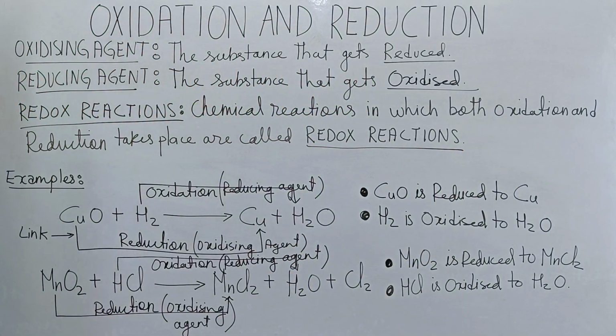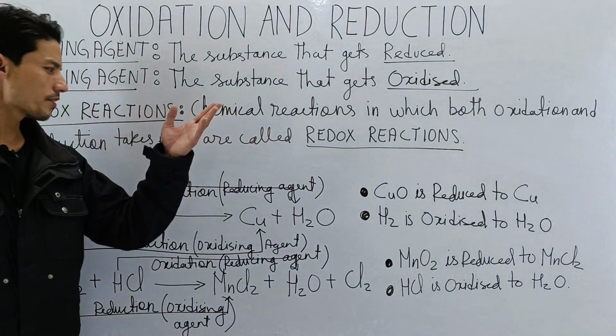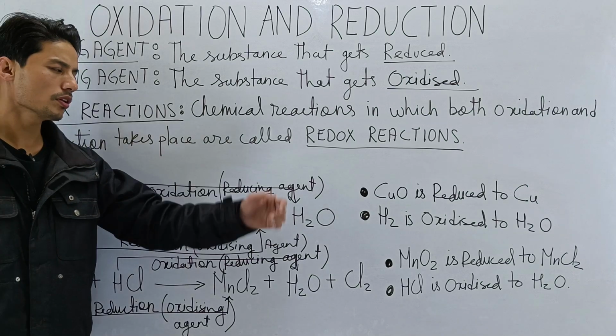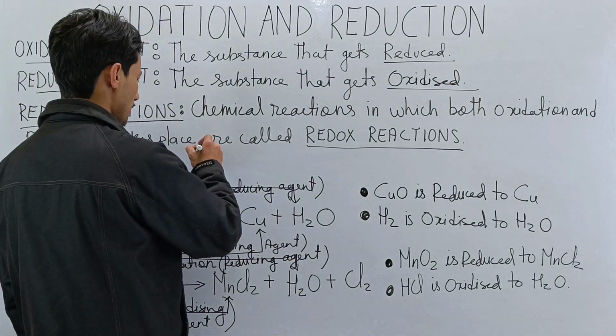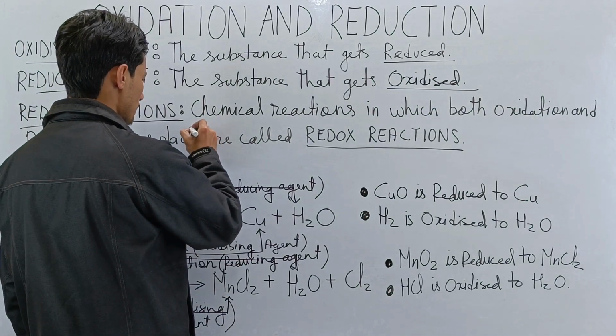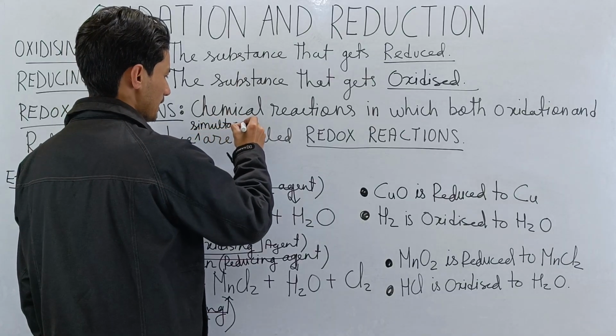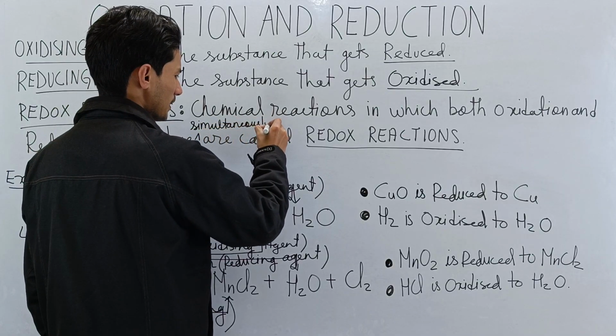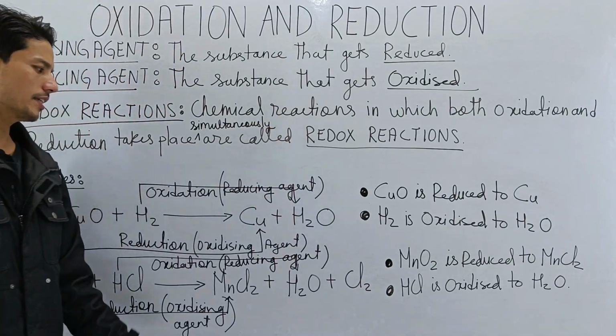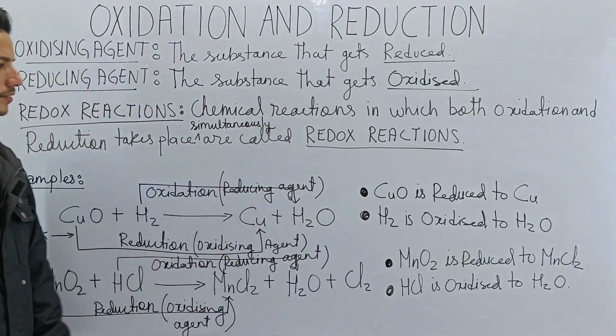So, chemical reactions in which both oxidation and reduction take place simultaneously are called redox reactions. Let's put the word simultaneously here. Simultaneously means in the same chemical reaction.